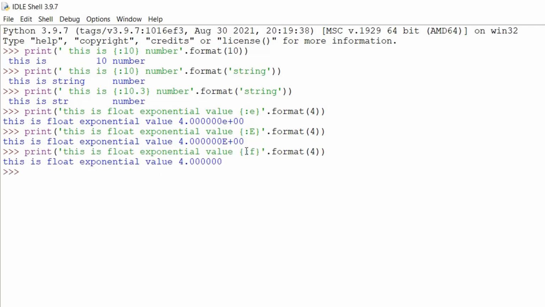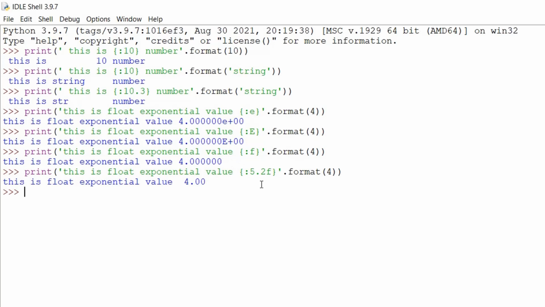Here we use colon f, which will convert the value 4 into a float, and after the dot there will be 6 zeros by default. This format is also for the float, but here altogether the size of the float value will be 5, and after the dot we'll have only 2 values, so we have 2 zeros after the dot here.